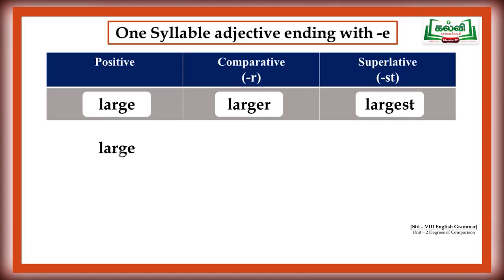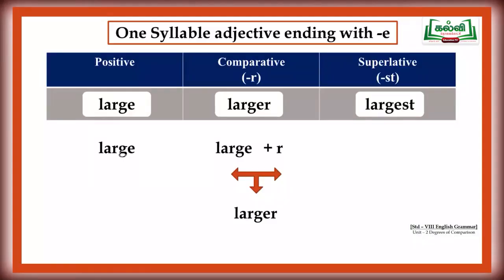Some one syllable adjectives end with the letter E. What should we do? Large is the positive form of an adjective. Here, the word large already ends with the letter E. In this case, we add R alone to convert it into the comparative form.